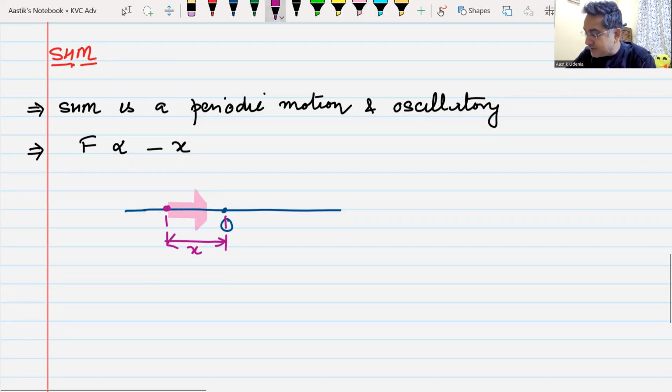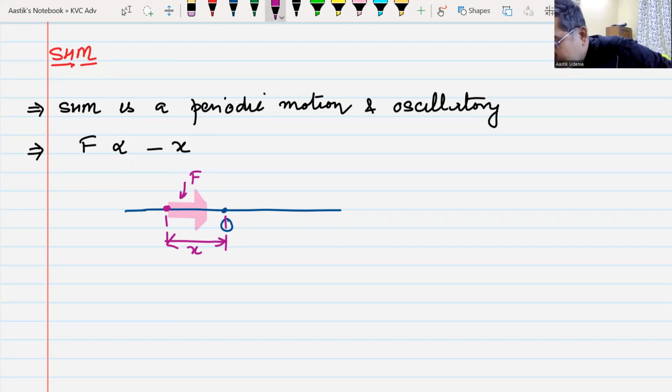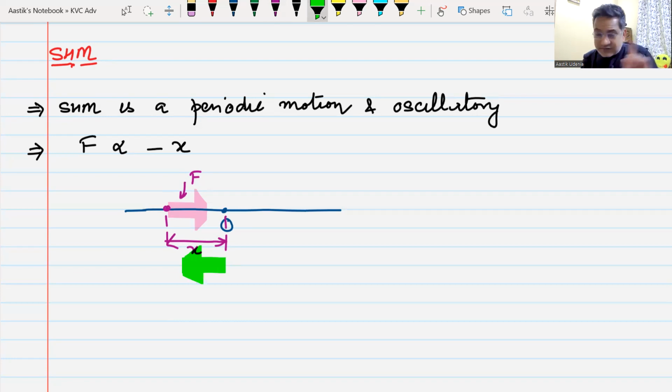This force makes this motion simple harmonic because this force is directly proportional to negative of the displacement. Why are we saying negative of the displacement? Because if the displacement is towards this side, force will act. If the displacement is towards left, force will act towards right.